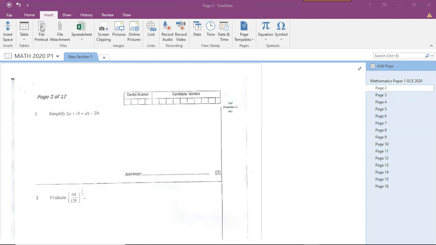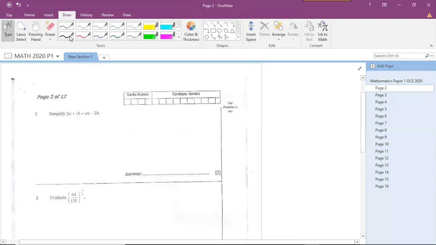Okay, so the first question is rather easy, but the next question is a little bit tricky because it involves indices and standard form. And like I said, I was supposed to teach you that topic, but I'll see what I can do today during the explanation of that question. We'll see how we can apply all the rules one by one. But let's start off with this easy question.